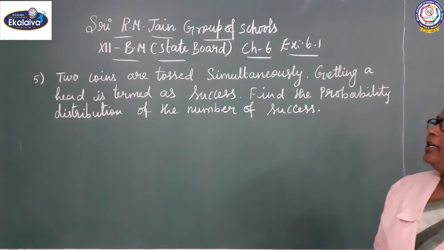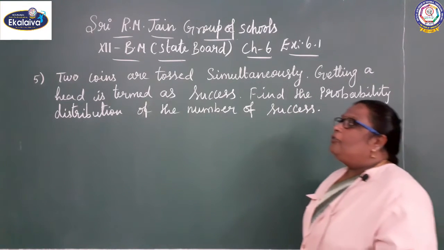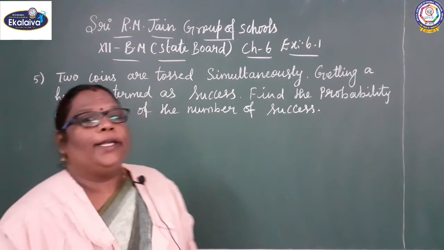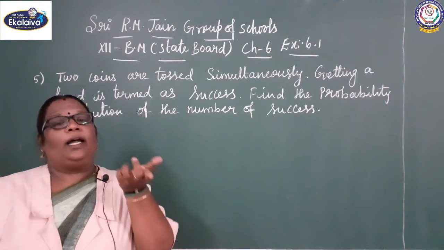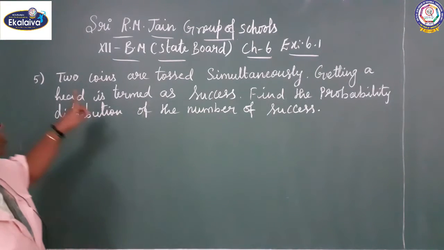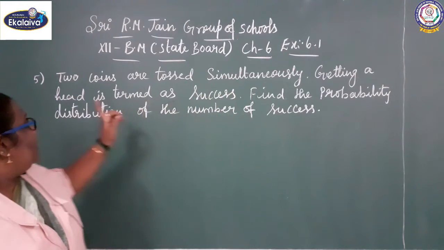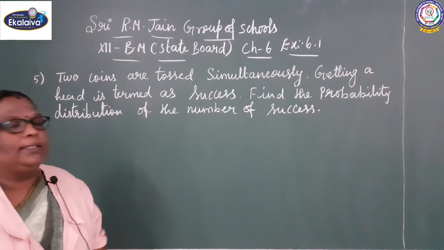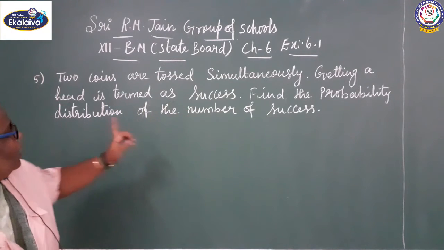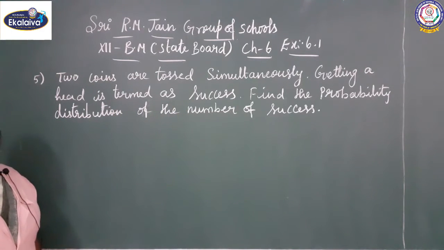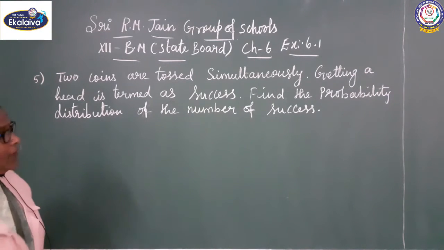This is 12th standard business maths, state board, chapter 6, exercise 6.1, fifth sum. Two coins are tossed. A coin has two faces, one is head and the other is tail. So, two coins are tossed simultaneously. Getting a head is termed as success. Find the probability distribution of the number of successes.